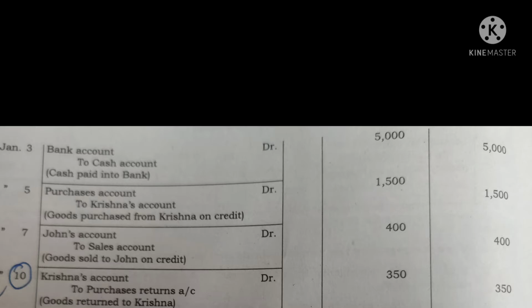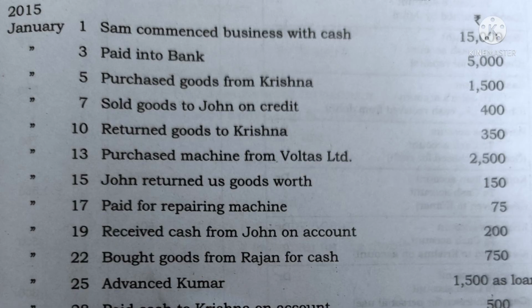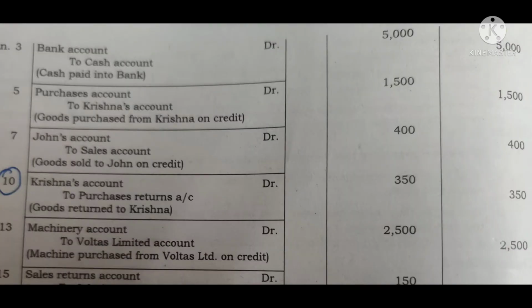Next transaction: purchased goods from Krishna. It means that the purchase has been made on credit basis. So the entry will be, in the date column 5th January, in the particulars column purchase account debit to Krishna's account.